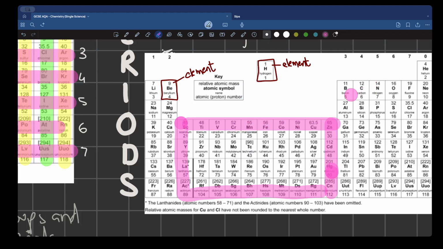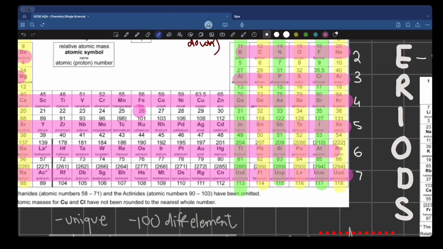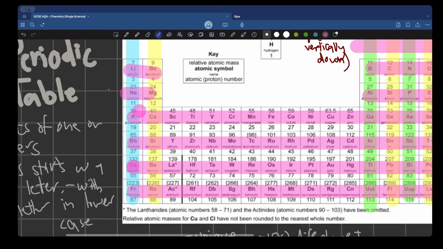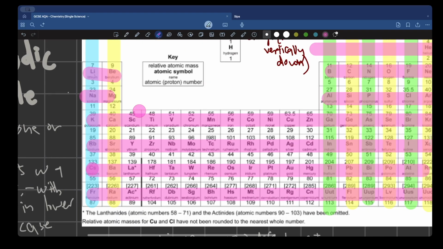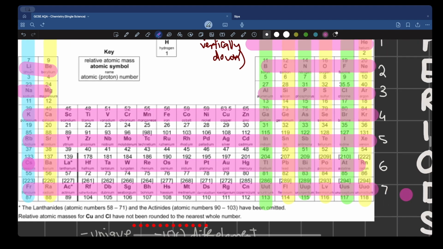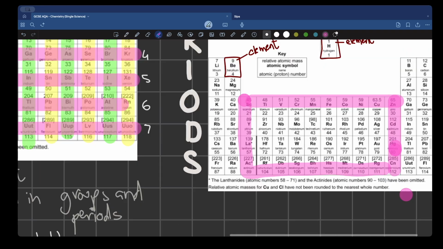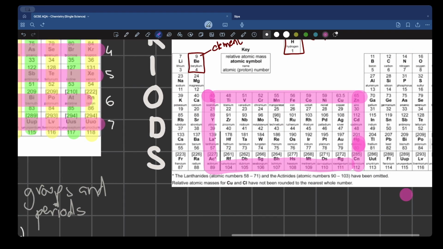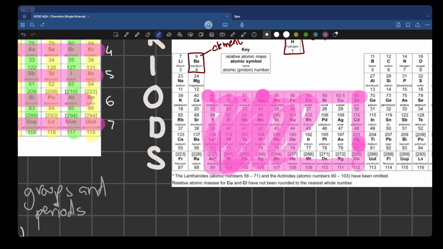Let's look at this one where the periods are labeled. So, we've got this section runs from period 4, period 5, period 6 to period 7. So, definitely it has periods, but what about groups? This is not part of any group.